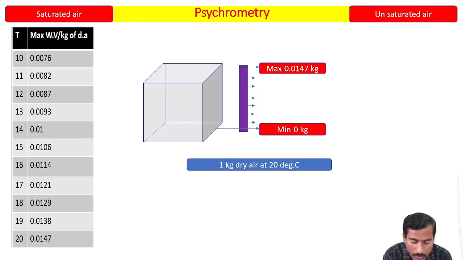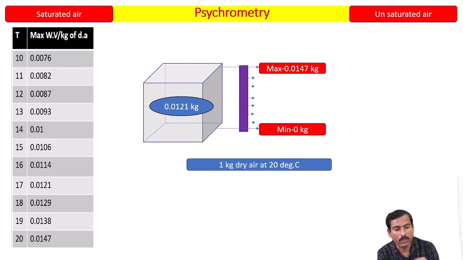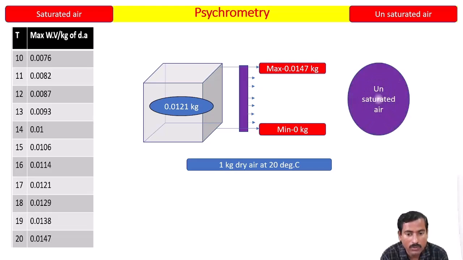But how much is the air actually carrying? Let us see. The air is carrying or holding 0.0121 kg. Please try to understand. It means that the air is holding 0.0121 kg, which is less than the maximum capacity, less than its maximum capacity at that particular temperature. It means this type of air is called unsaturated air. What is unsaturated air? Air is having water vapor, but it is less than its maximum capacity at that particular temperature.